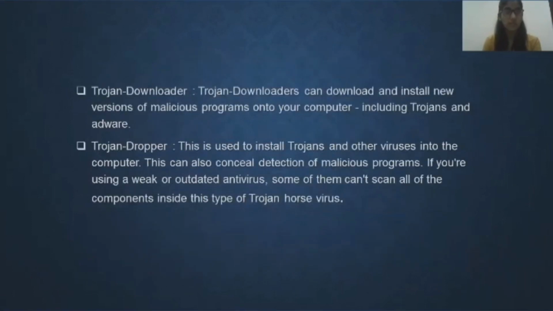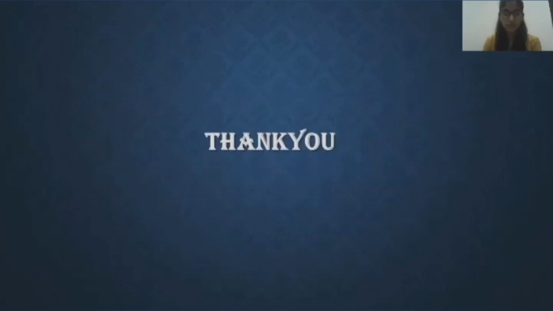The last ones are Trojan Downloader and Trojan Dropper. Trojan downloaders can download and install new versions of malicious programs onto your computer. Trojan Dropper is used to install Trojans and other viruses into the computer. This is what we studied today about Trojan attacks.